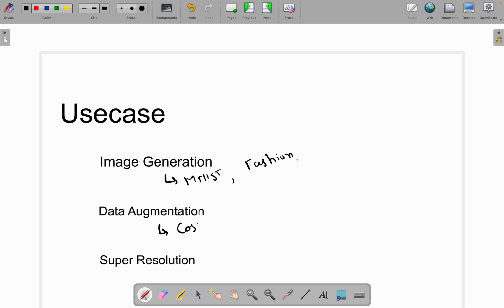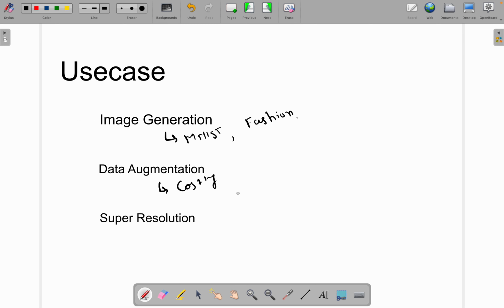Because if you see, first of all, training this generative adversarial network is hard. Okay, and second thing, to train one neural network or one model, you will train this generative adversarial network which will create the new data set only, right? So it would be a very costly approach for data augmentation, right? And third thing is super resolution.